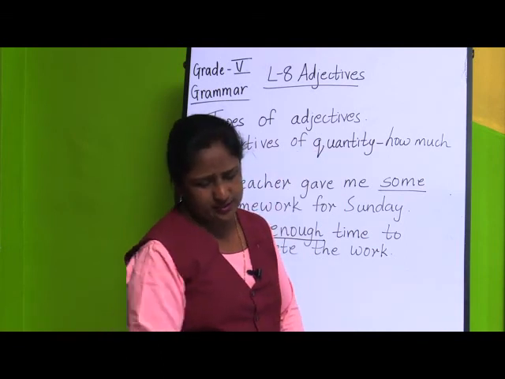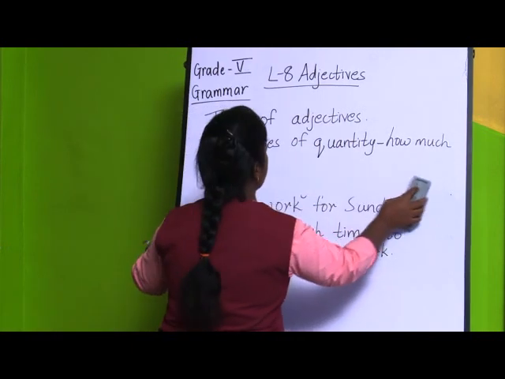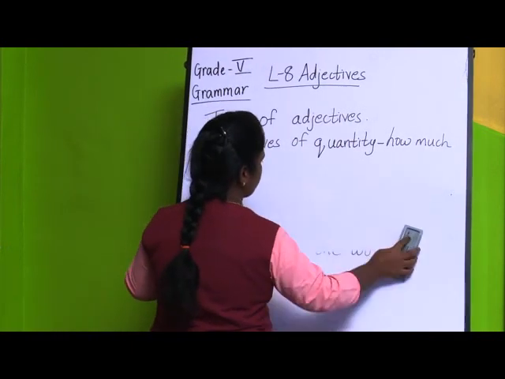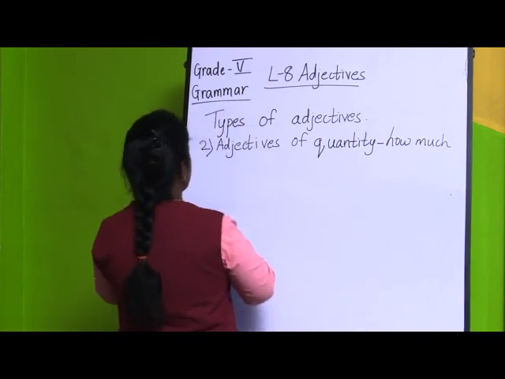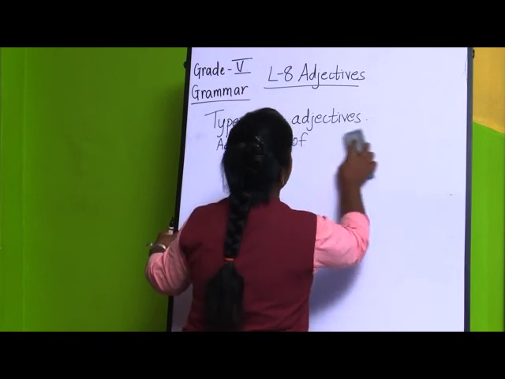Now we will be moving to the third type, that is adjectives of number. In adjectives of quantity, there is no specific, exact number.